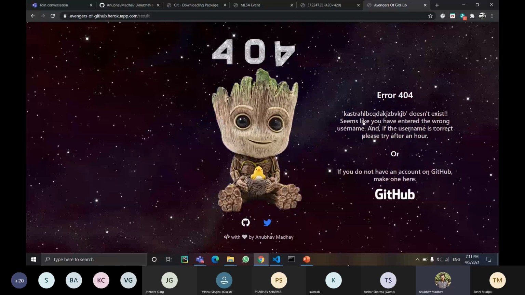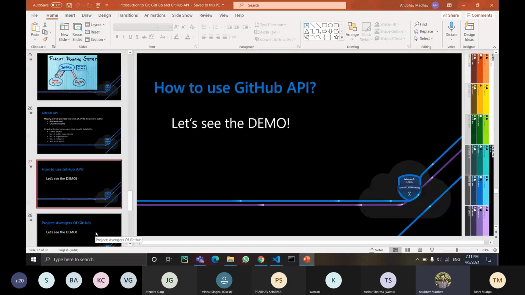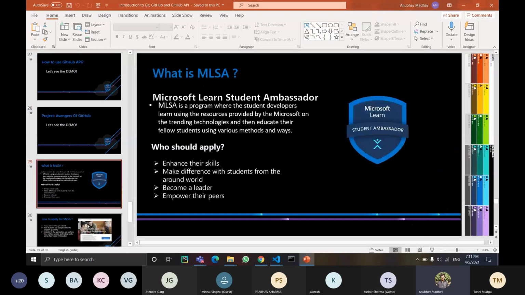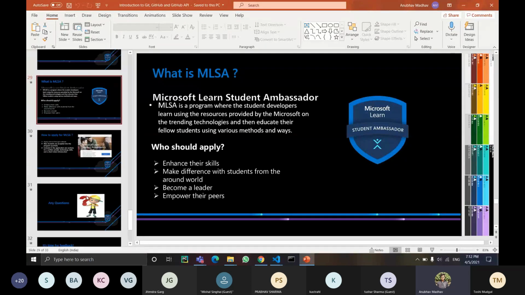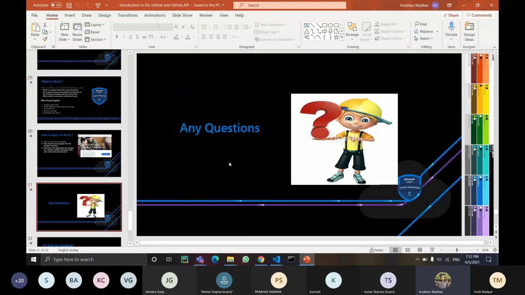Okay, so for now, that's it for today. If you want to know more about the Microsoft Learn Student Ambassador program, I'll just brief it out: it is a program where student developers learn using the resources provided by Microsoft. Instead of me telling it, if anyone wants to ask any questions regarding the event or the program, you can just unmute yourself and ask.